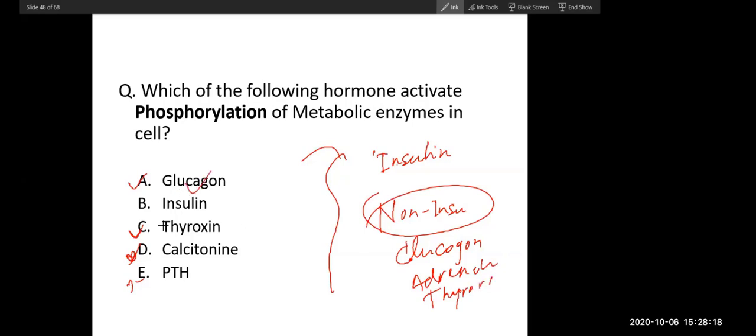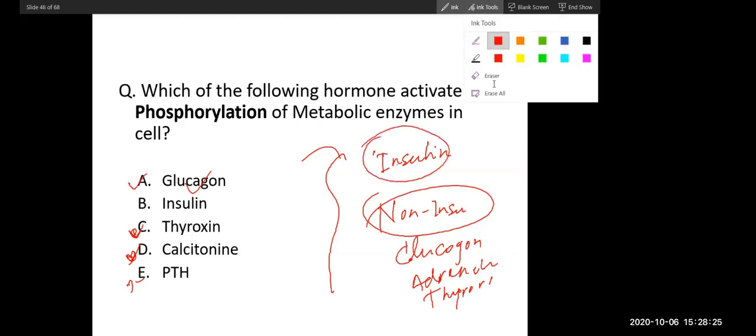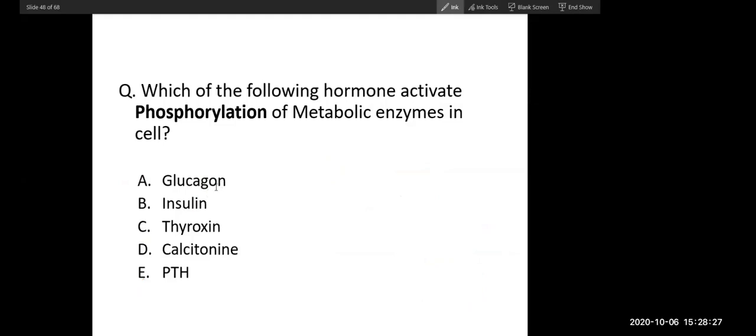This is the answer. Don't worry about it. But insulin plays alone. Insulin plays alone. So that is what I want.